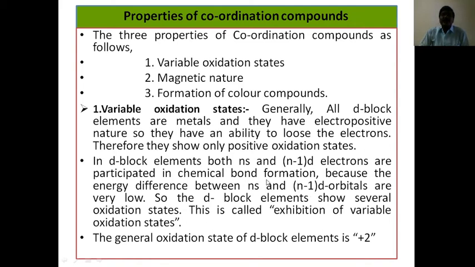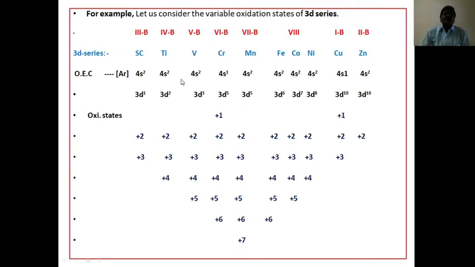So the d block elements show several oxidation states. It is called exhibition of variable oxidation state. Generally, the oxidation state of d block elements is +2. Now see the diagram. For example, let us consider the variable oxidation states of the 3d series: 3B, 4B, 5B, 6B, 7B, 8B, 1B, 2B. This is the 3d series from scandium to zinc.